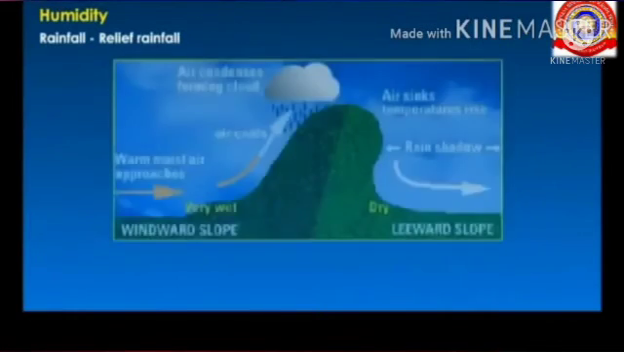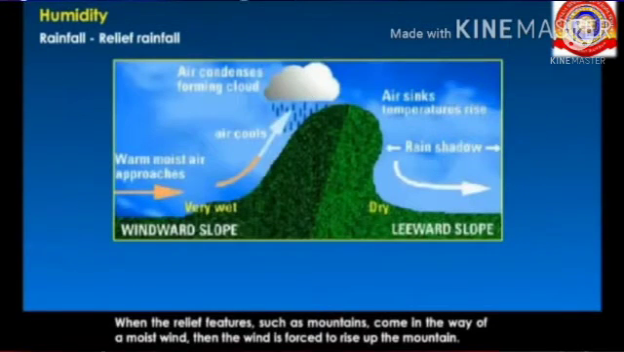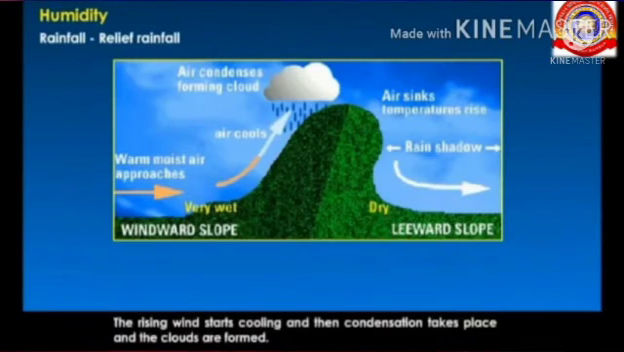Next one is orographic rainfall or relief rainfall. When relief features such as mountains come in the way of a moisture-laden wind, then the wind is forced to rise up the mountain. This rising wind starts cooling and then condensation takes place and the clouds are formed.